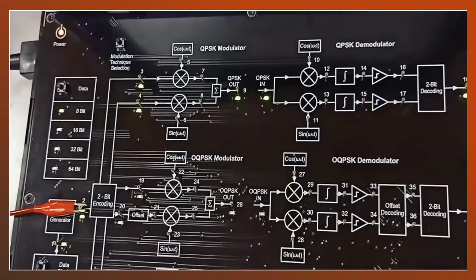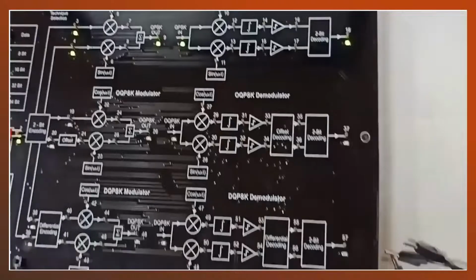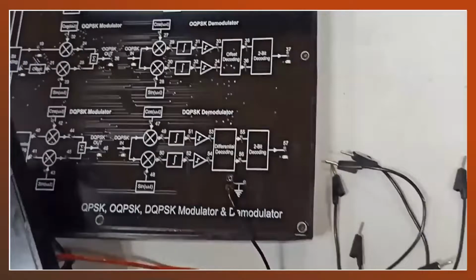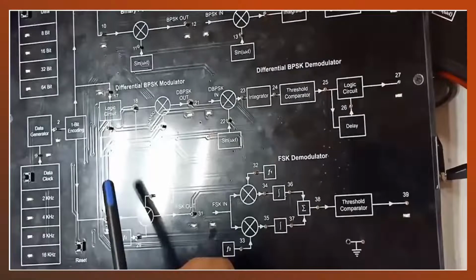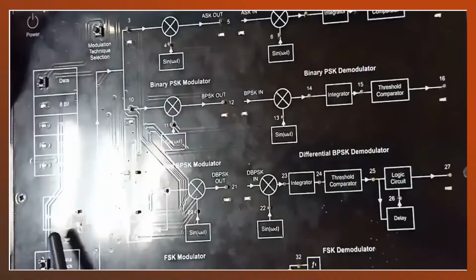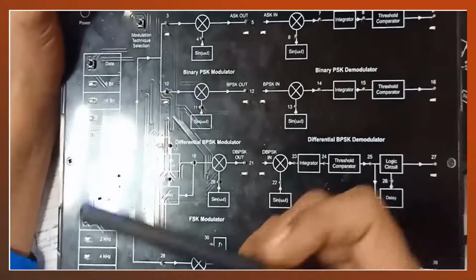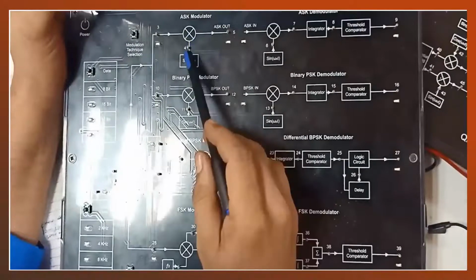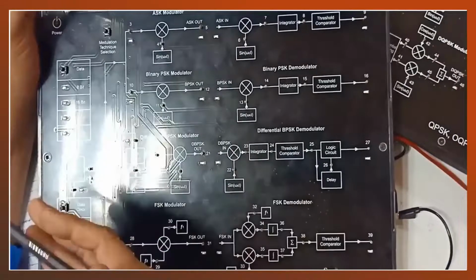Previously we were using the Scientific 2807 kit, in which the ASK, binary PSK and FSK modulators were given. In this particular kit we are using 1 bit for a particular time duration. Then after that we use the second bit to modulate with the higher frequency signal. Then we have the third bit and fourth and so on.